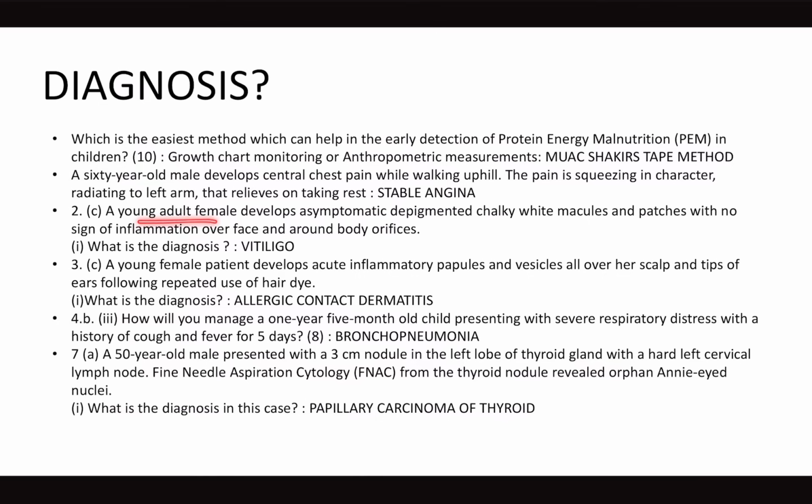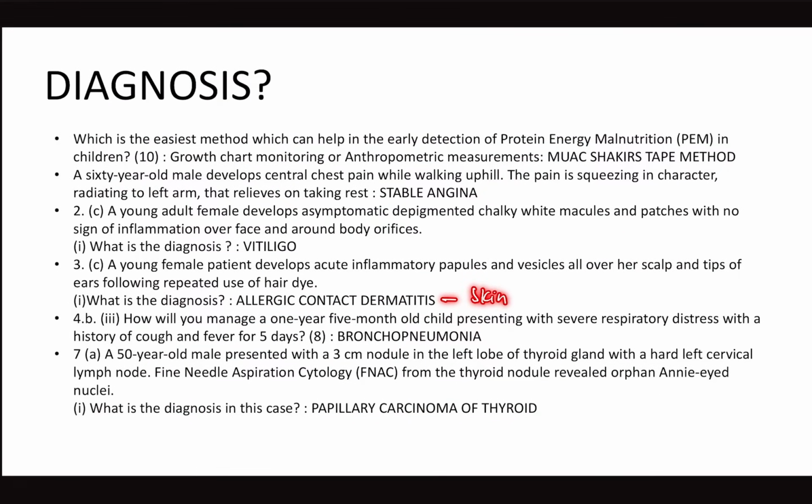a young adult female develops asymptomatic depigmented chalky white macules and patches with no signs of inflammation over face and body orifices, that is hypopigmented patches. The commonest differential diagnosis is vitiligo. Next question, young female patient, acute inflammatory papules and vesicles all over her scalp. Vesicles are common, as I told you, with allergic contact dermatitis because of hair dye. So the diagnosis is allergic, not irritant. Allergic contact dermatitis, and the gold standard for diagnosis is the skin patch test.